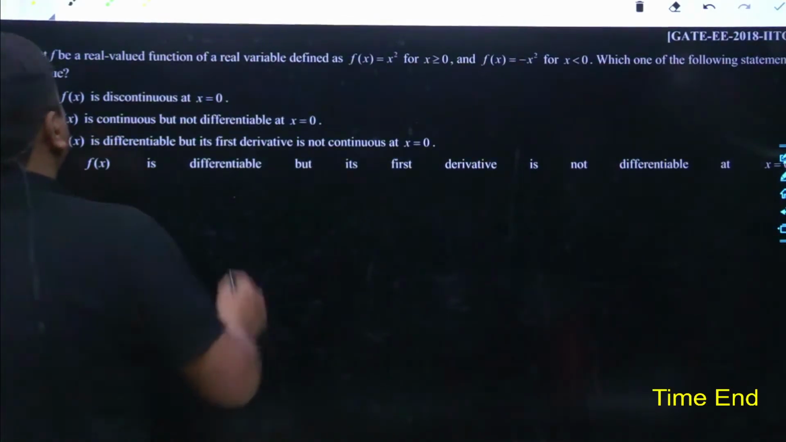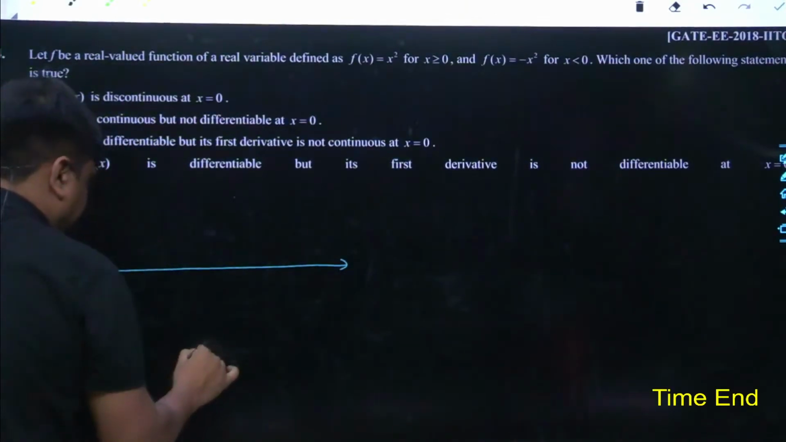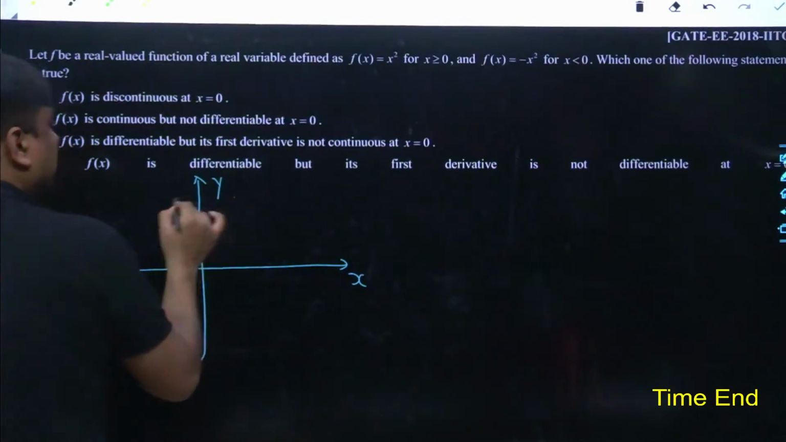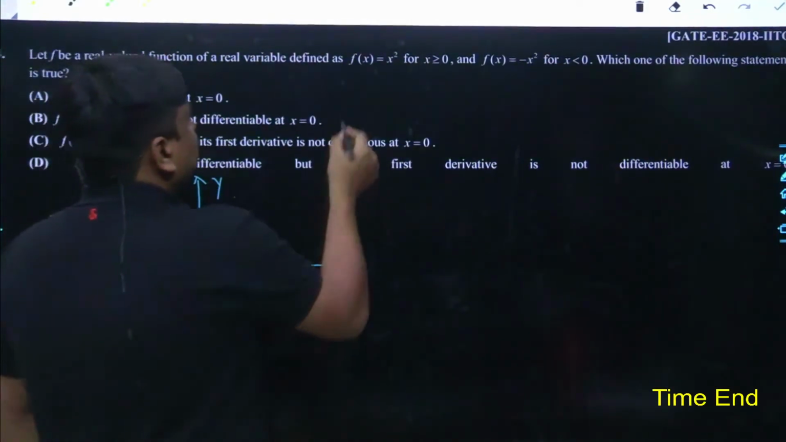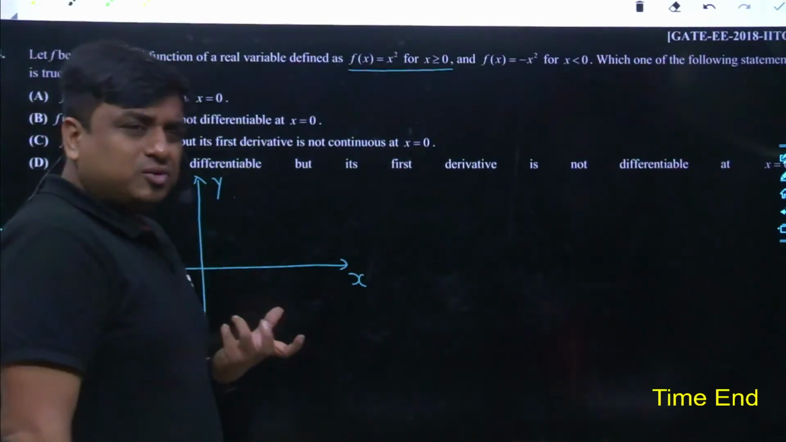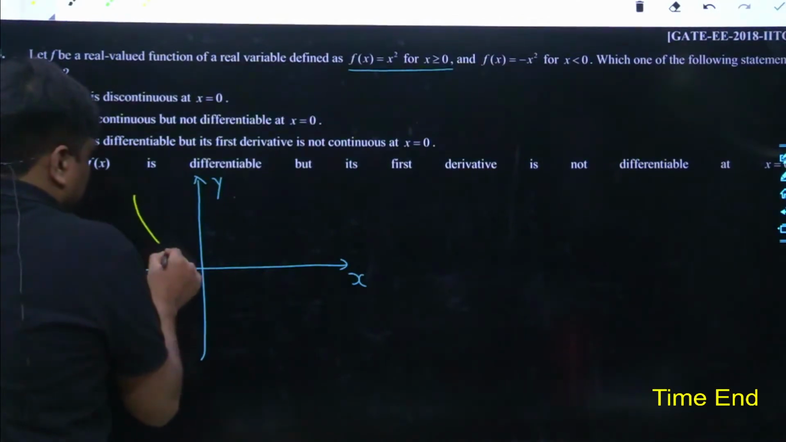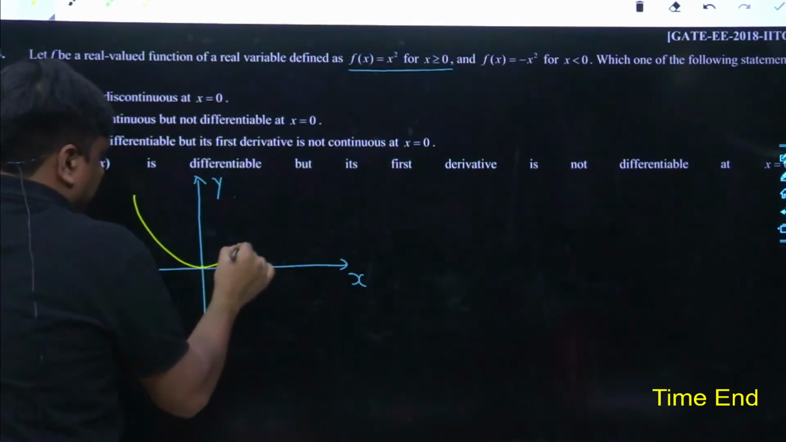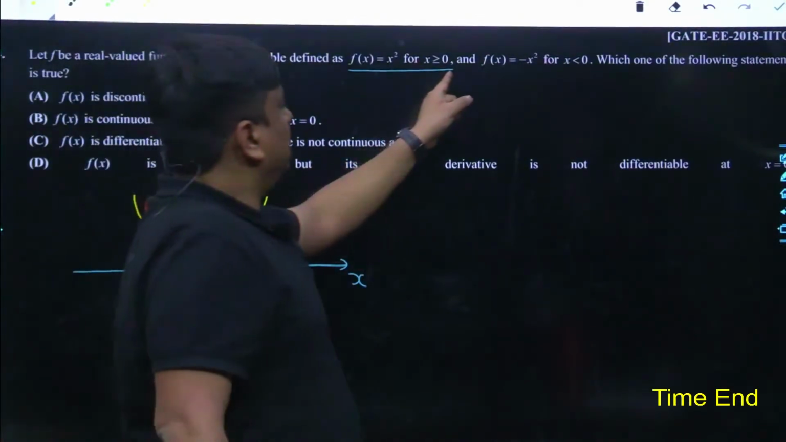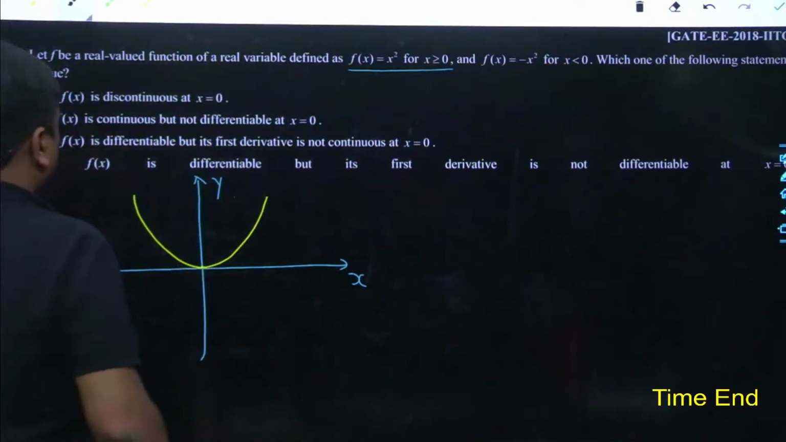My dear friend, just try to understand in this way. I have taken the xy plane. Here goes the x-axis and here comes the y-axis. The function is written as x square for x greater than or equal to 0. How does y equals x square look? Y equals x square looks like this, an upward facing parabola. And similarly, f(x) is minus x square for x lesser than 0. It is a downward facing parabola.